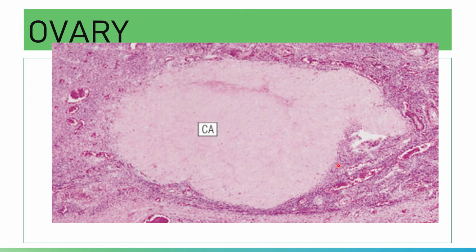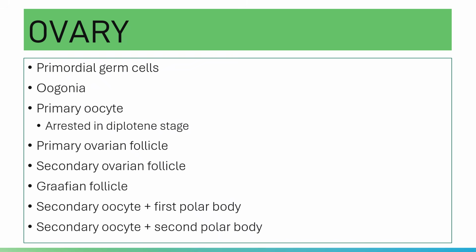And then you have your corpus albicans. The corpus luteum will involute to form a shrunken mass of collagenous tissue, which is known as your corpus albicans. This corpus albicans maintains approximately the shape of your original corpus luteum, and it will disappear after several months.